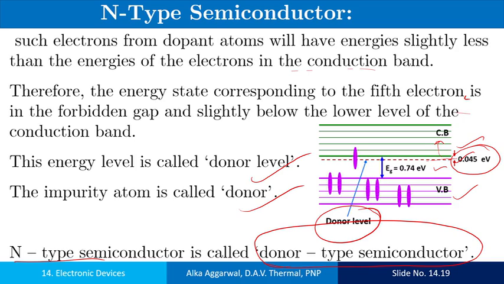Now these are the electrons in the valence band, and this is an electron in the donor level. As it gains energy, one electron jumps from there and another from here. So the number of electrons in the conduction band is more than the number of holes.